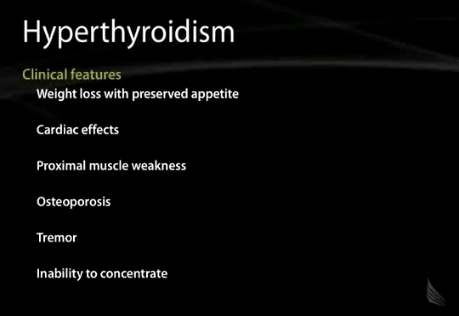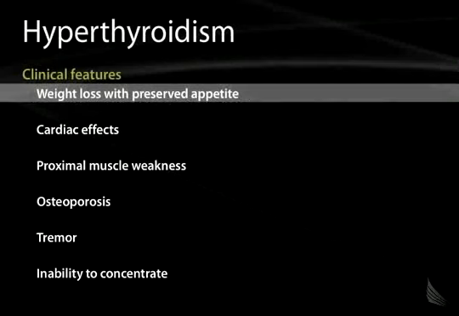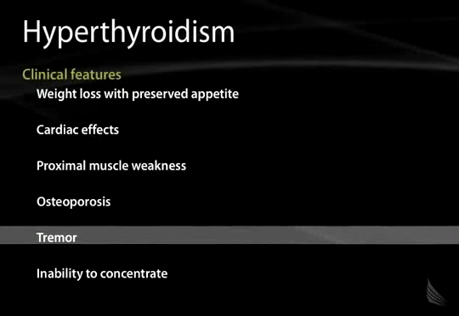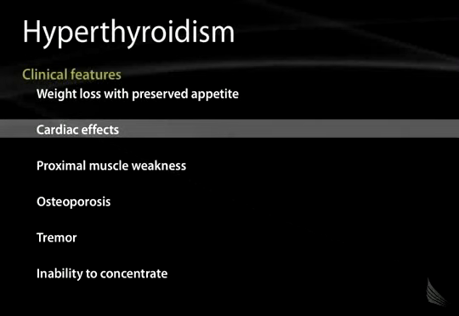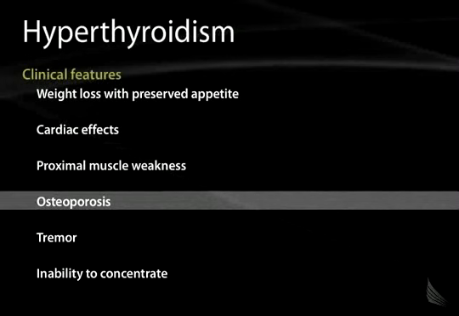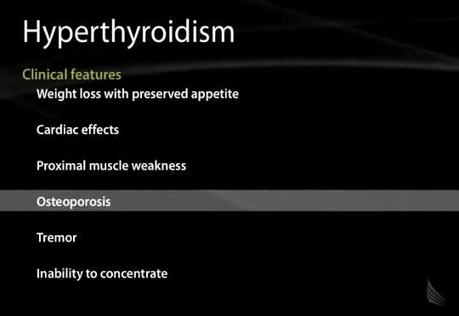The clinical features of hyperthyroidism, I think most medical students are familiar with these. Weight loss with preserved appetite, heat intolerance, tremor, which is usually a fine tremor, inability to concentrate. You can have some proximal muscle weakness. You can have cardiac effects, tachycardia, palpitations. You can have atrial fibrillation as a result of hyperthyroidism or from hypothyroidism. And you can get bone wasting, osteoporosis, if this goes on chronically. You can also get diarrhea.